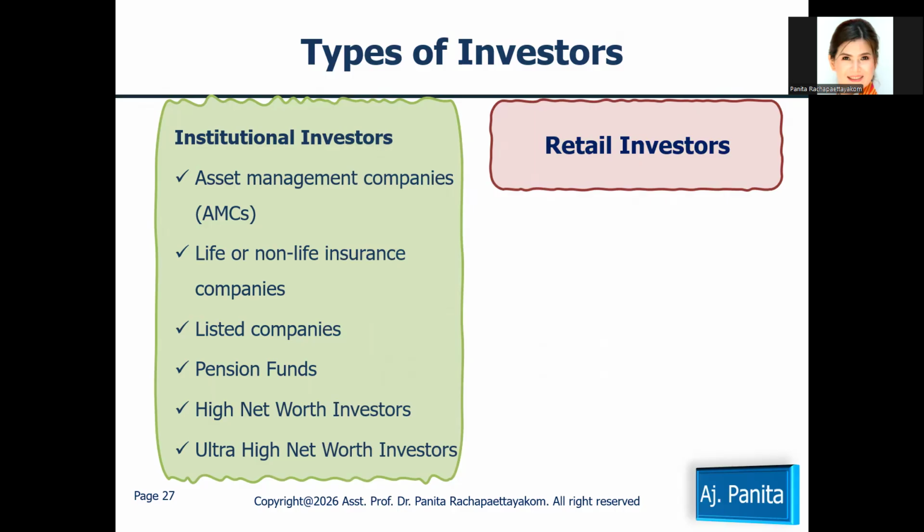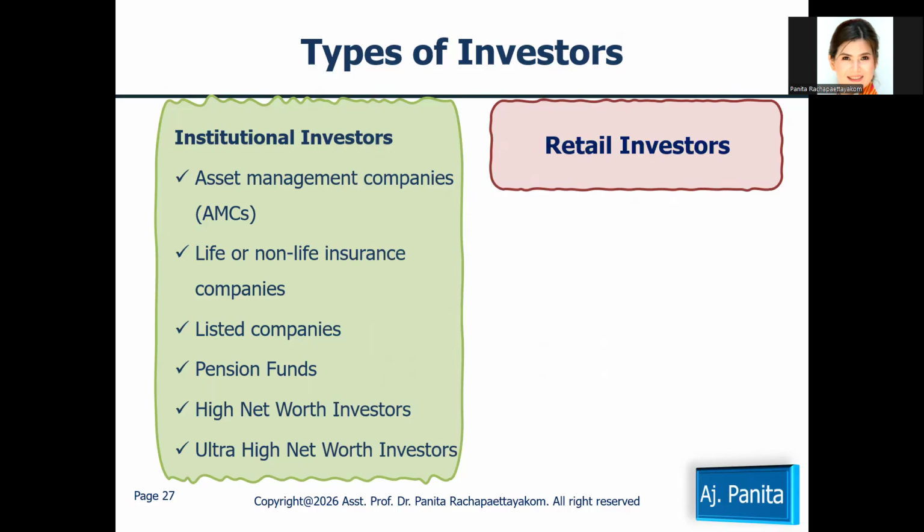The institutional investor is, for example, an asset management company. Who are the asset management companies? I think you should be familiar with the asset management company that manages the mutual fund. We call the asset management company or the fund manager an institutional investor.